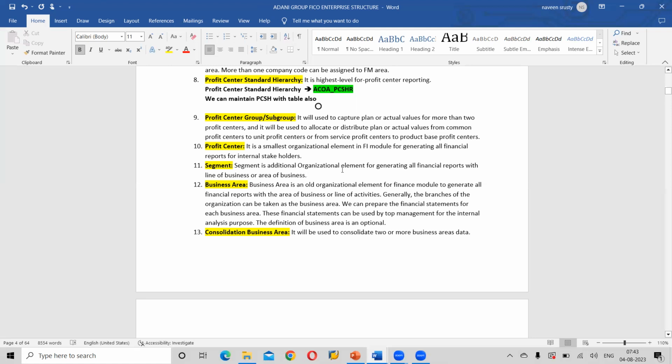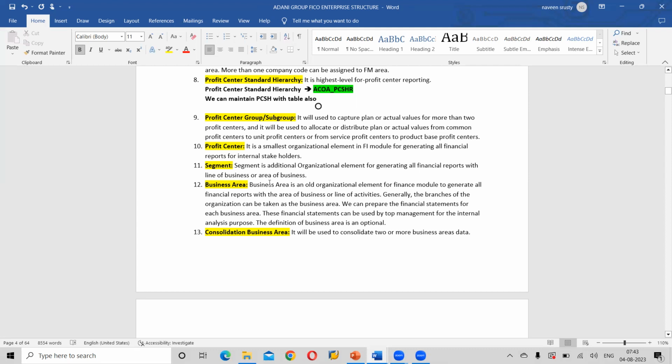Segment is an organizational element for generating all financial reports with line of business. Line of business is nothing but products, different products. Line of business or area of business. Area, you know that.